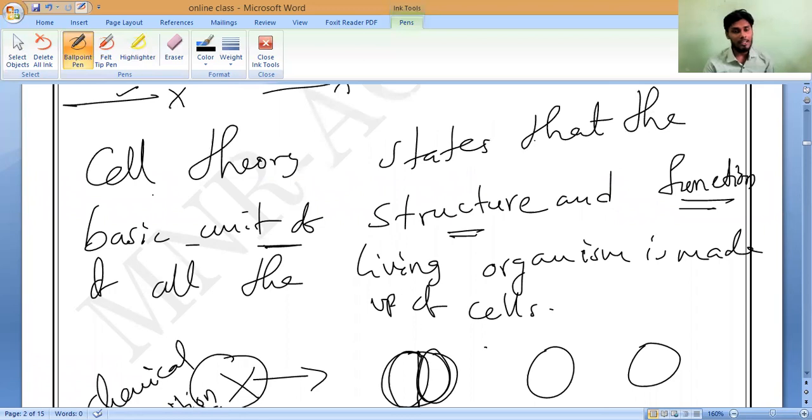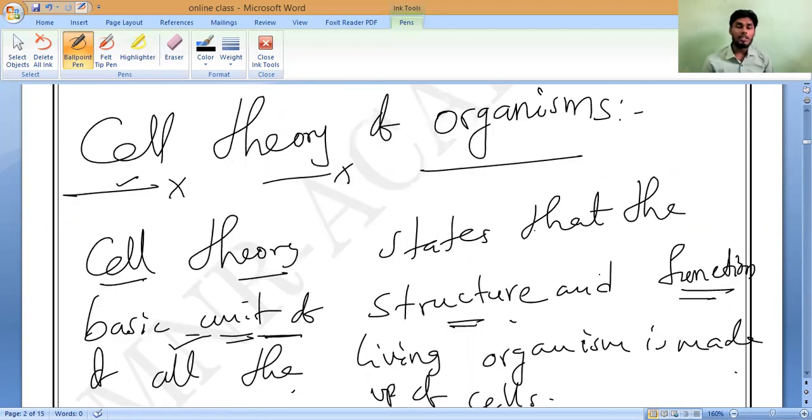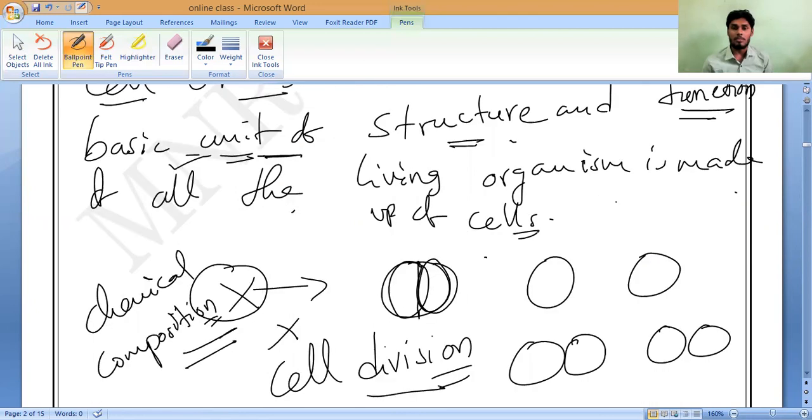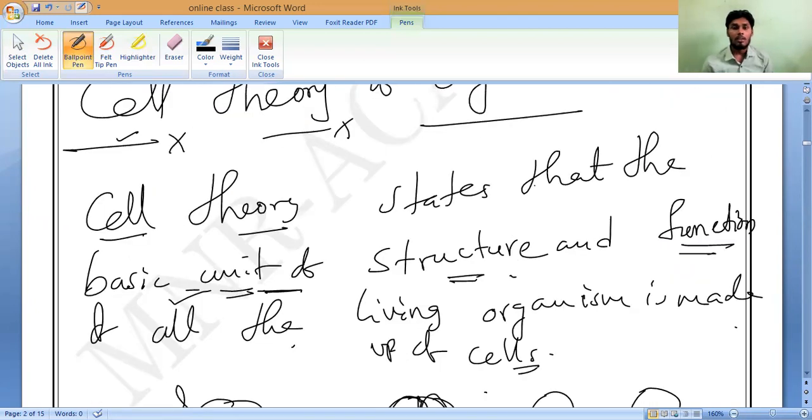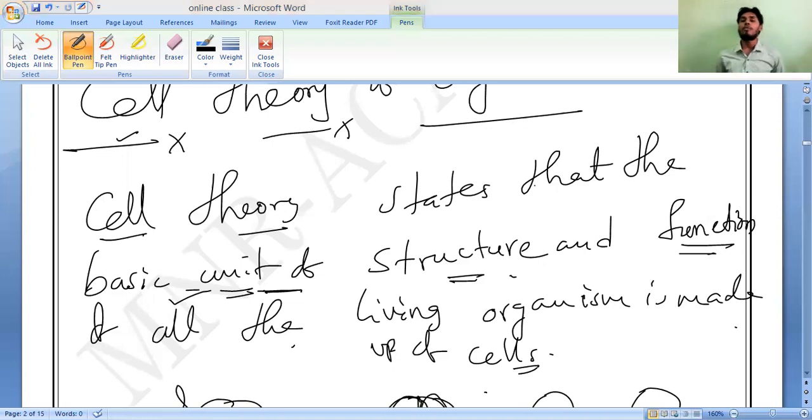What does cell theory state? Cell theory of organisms states that the basic unit of structure and function of all living organisms is the cell only. Understanding? These cells arise from where? This is the main definition. Do you understand? That is what you should remember.